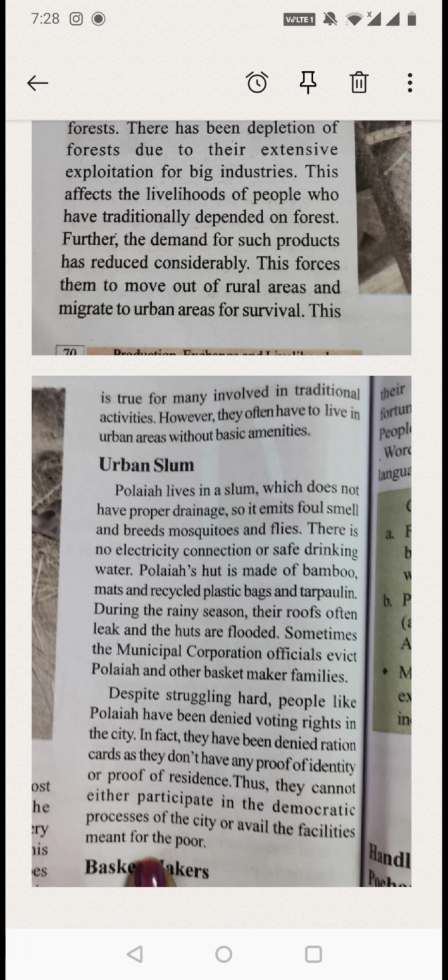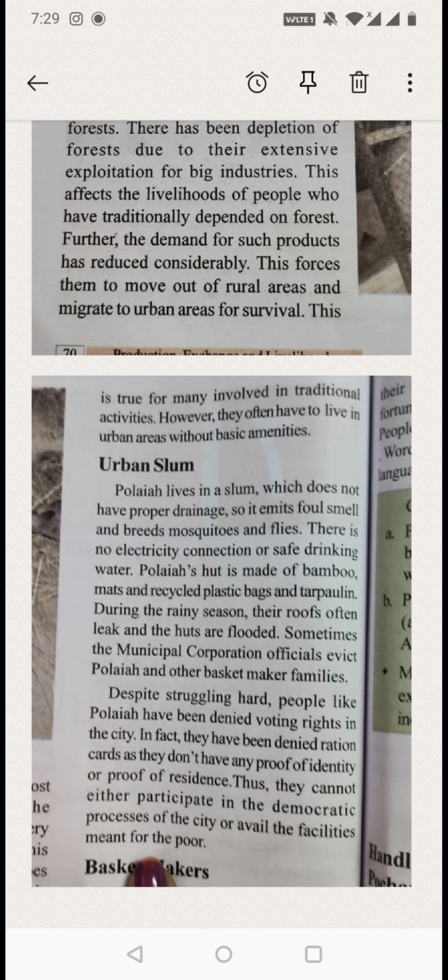In such situations, what happens? They don't have a ration card. If there is no ration card, they'll not be getting the ration. They have to purchase from other shops at higher cost. Thus, they cannot either participate in the democratic process of the city or avail the facilities meant for the poor.